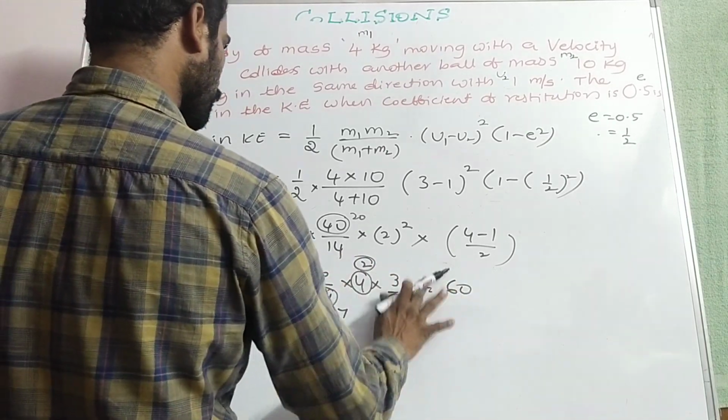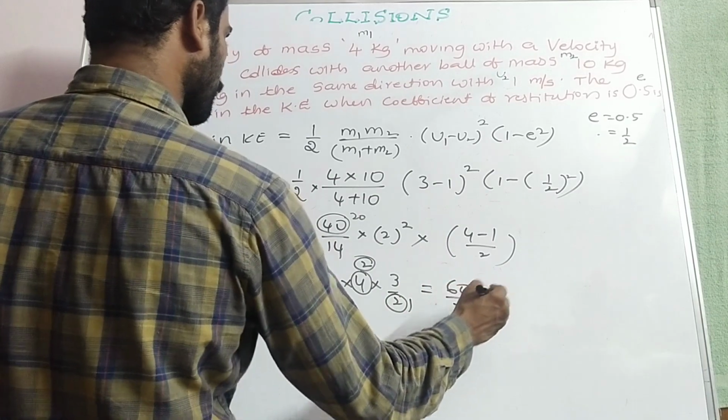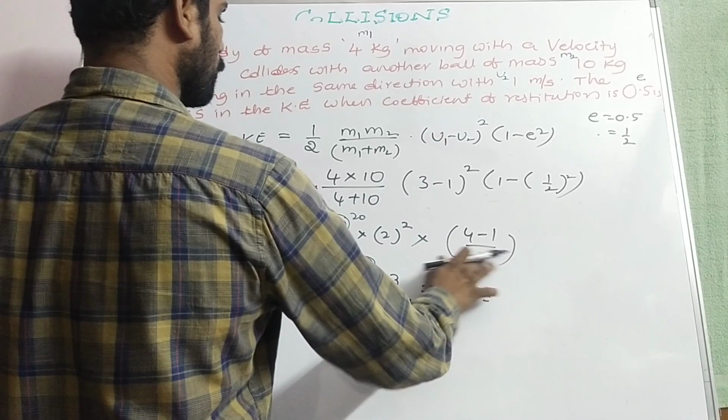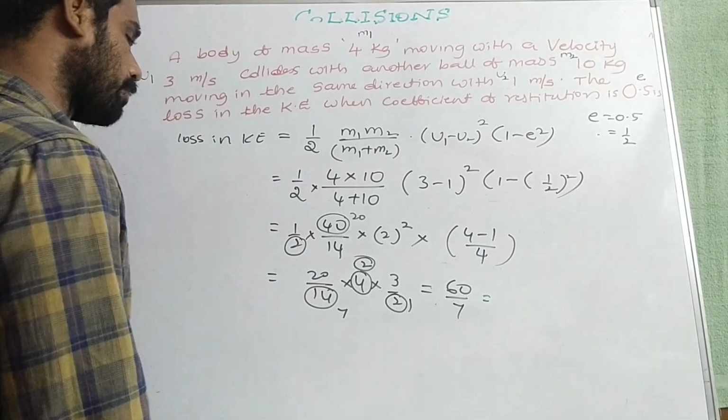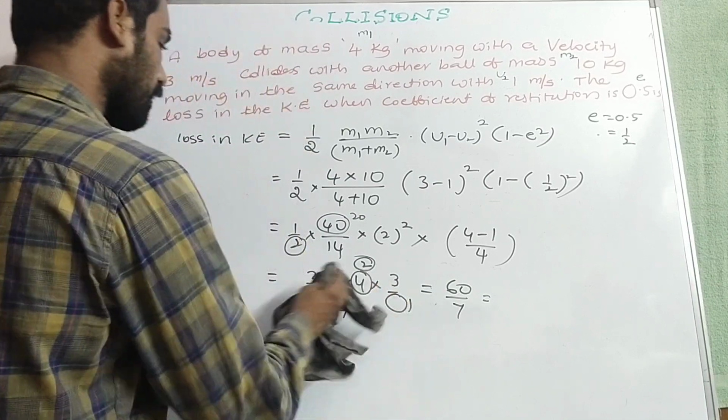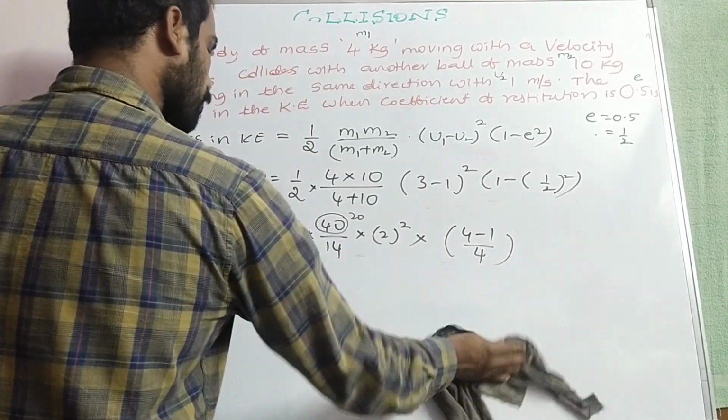That is equal to 60 by 7. Okay. 4 minus 1, it's 3 by 2. Sorry, 4 minus 1 by 4 only here. 4 minus 1 by 4 you have to write because of somewhat changes there, no? So that a small correction is here. So that is 4 minus 1 by 4.